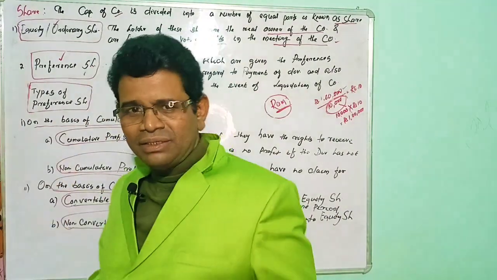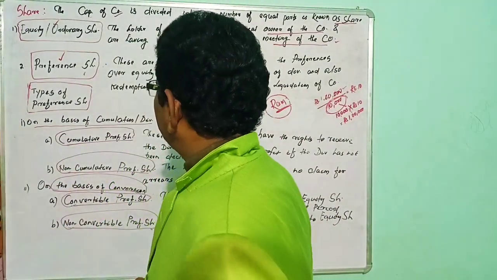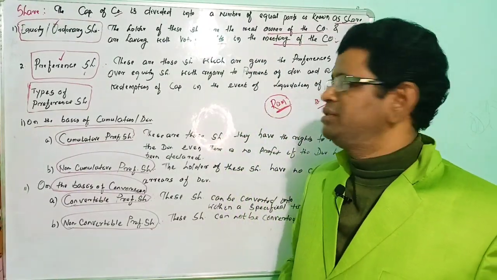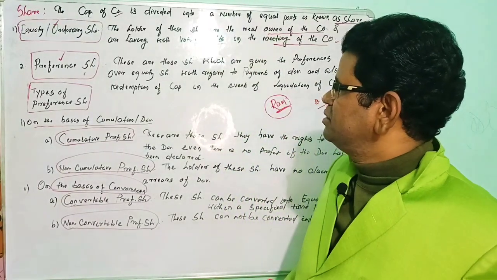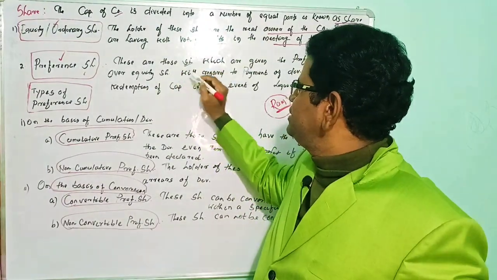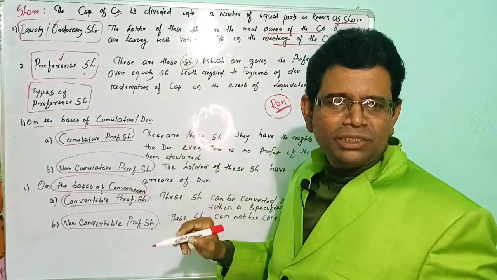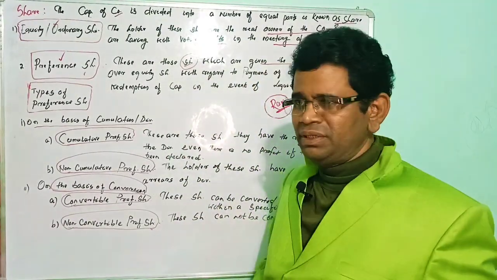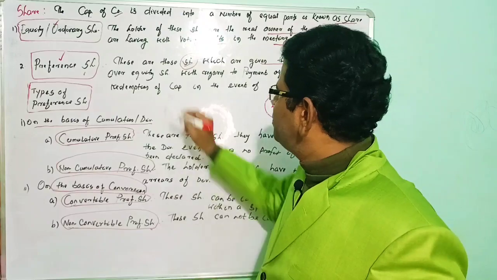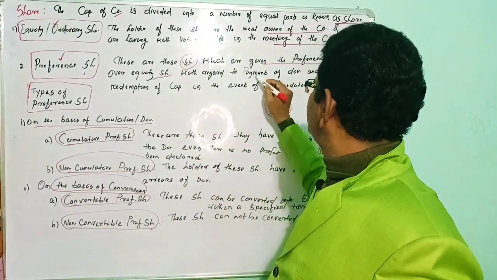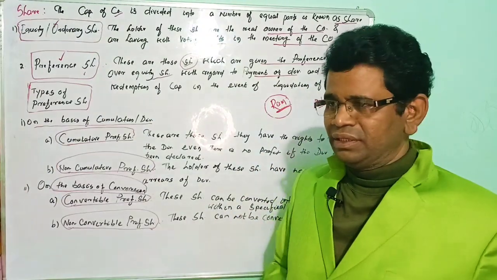So the second one is the preference share. What is the meaning of preference? Preference means privilege or rights. So these are those shares, SS stands for shares, which are given preferential rights over the equity shares with regard to the payment of a dividend.